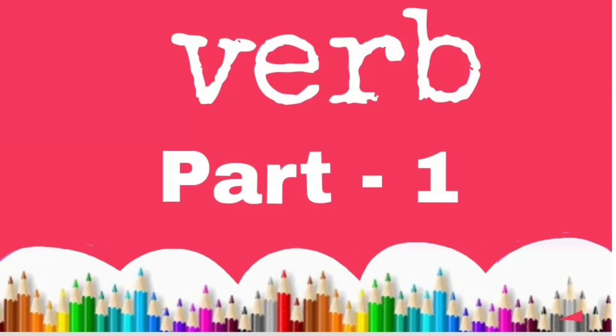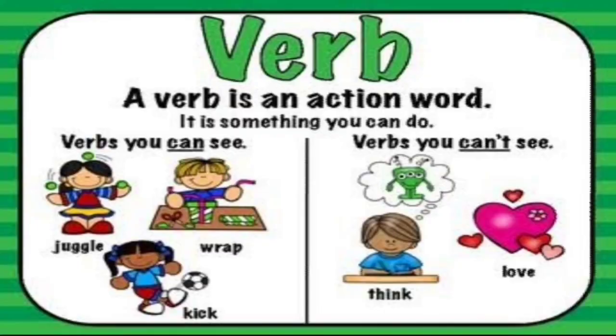Verb part 1. This is the third parts of speech. This is a definition of verb. A verb is an action word. It is something you can do. मतलब कि आप कुछ भी करते हो, कोई एक्शन करते हो, that is a verb. Some verbs you can see and can't see. So here example. First is verbs you can see, जो वर्ब है आप देख सकते हो.